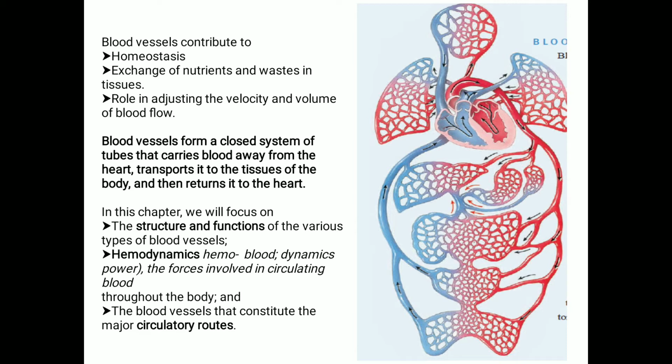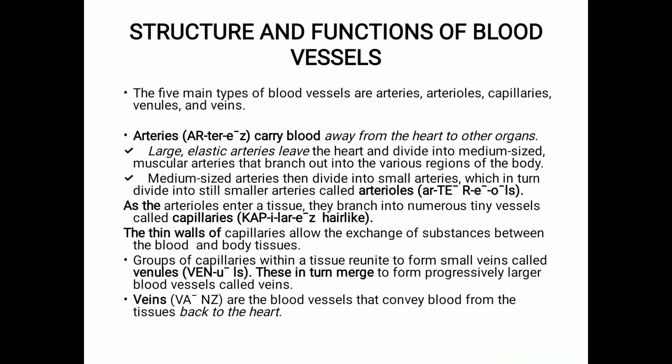From that, medium sized arteries divide into many smaller arteries, which in turn divide into still smaller arteries called arterioles. When the arterioles enter a tissue, they branch into numerous tiny vessels called capillaries. The thin walls of the capillaries allow the exchange of substances between the blood and the body tissues through the interstitial fluid. Now, the capillaries reunite near the tissue to form small veins called venules. These venules in turn merge to form larger blood vessels called veins.